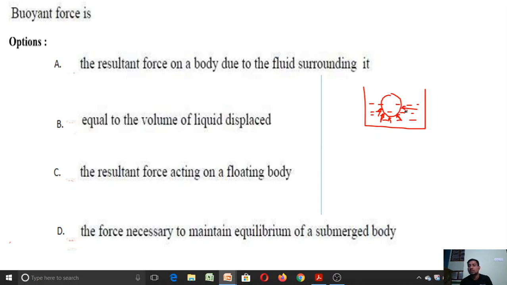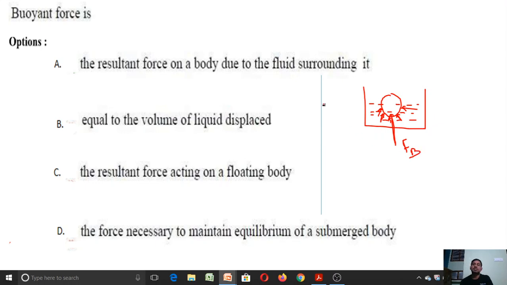If we take the resultant of all these upward forces caused by the fluid surrounding the body, the resultant will act vertically upward. That is called FB. FB is nothing but the buoyancy force or buoyant force.